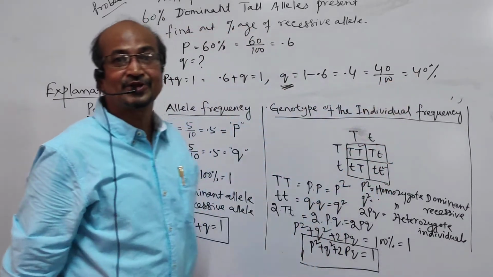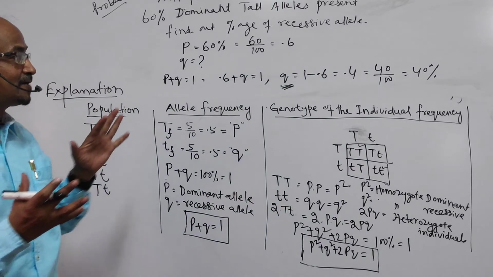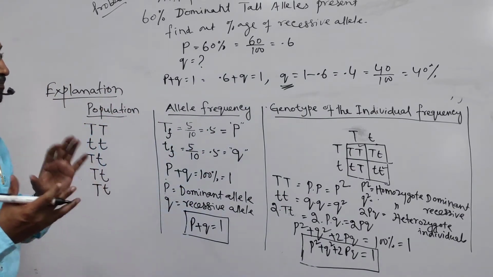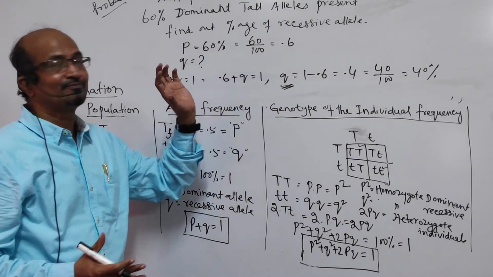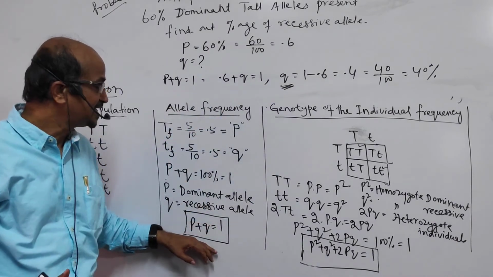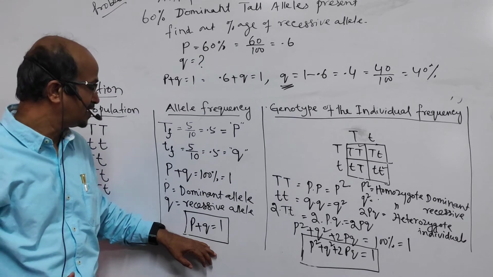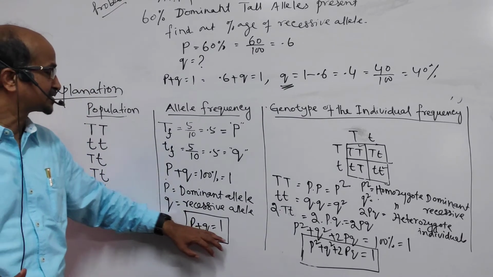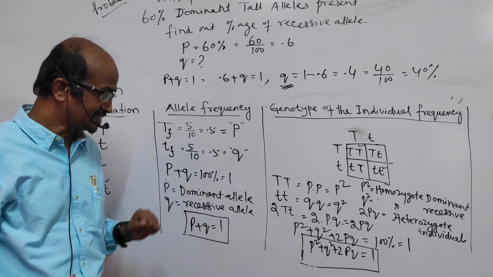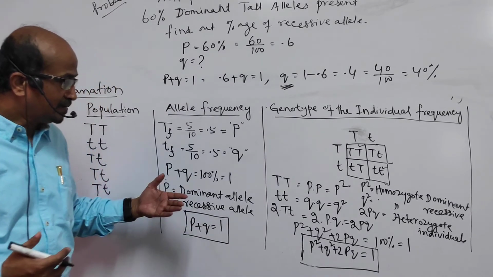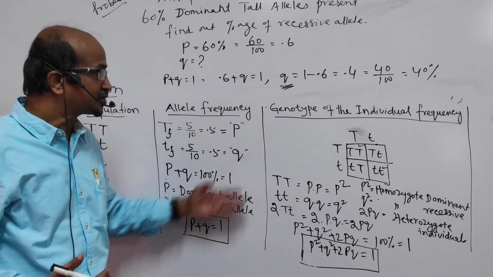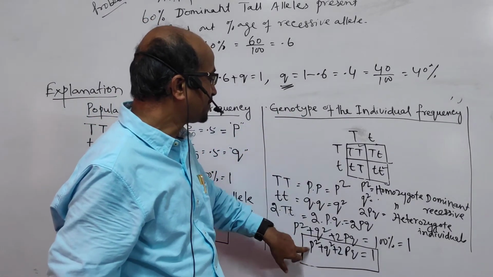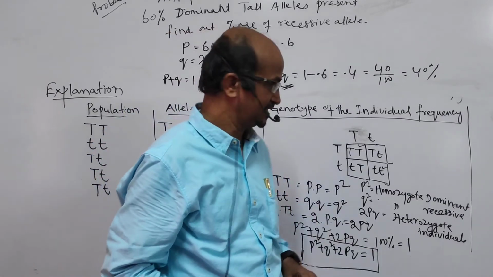In that way, we can find out the type of alleles, the number of alleles present in a particular population by using this Hardy-Weinberg principle and Hardy-Weinberg formula, that is p plus q is equal to 1. Right? By that way also we can find out the type of individuals present in the population.